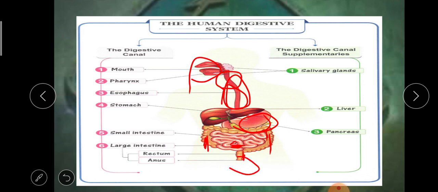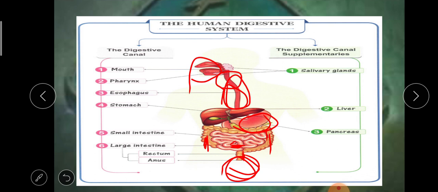The opening is called the anus. The food moves through the digestive canal. It starts with the mouth, where the food enters the body, then travels to the pharynx, esophagus, stomach, small intestine, large intestine,